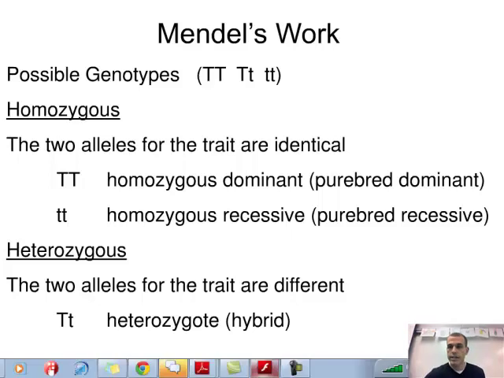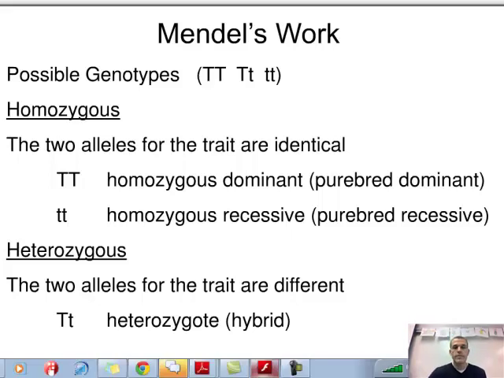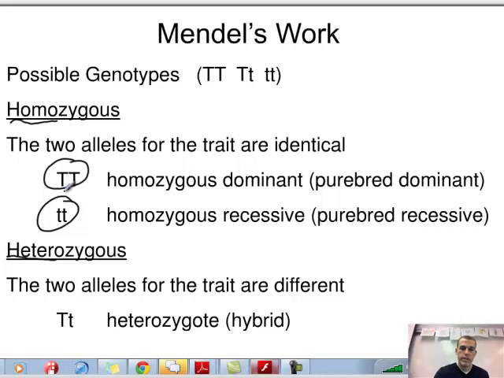Homozygous and heterozygous. If you look at the prefix here, homo means the same, and on the bottom here, hetero means different. So back to the top, the two alleles for a trait are identical. So you have two options here. You have big T, or little t.